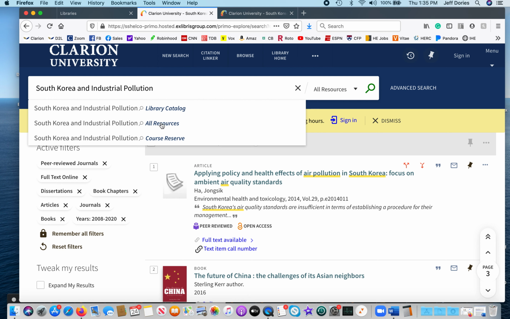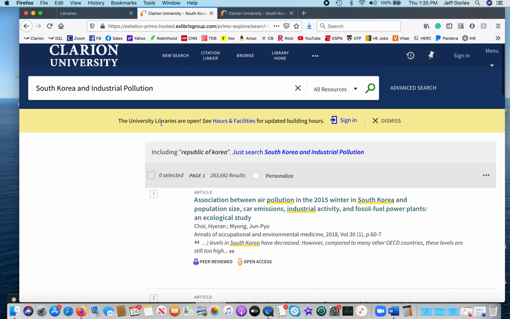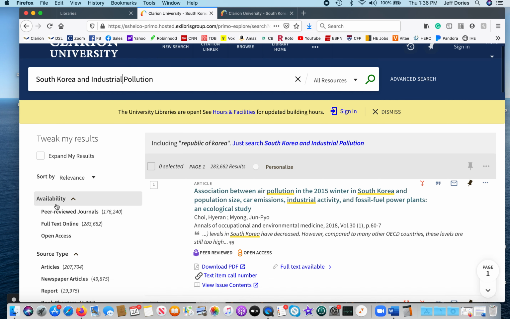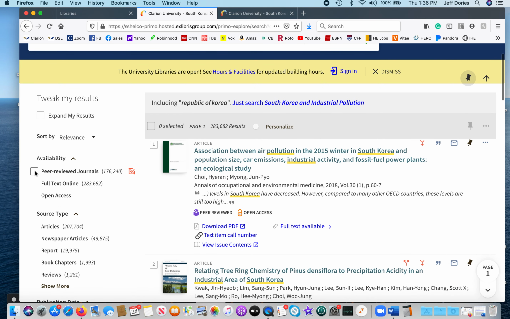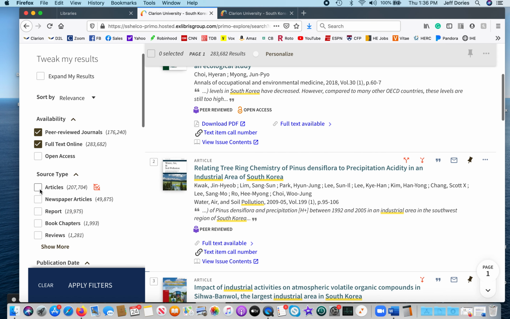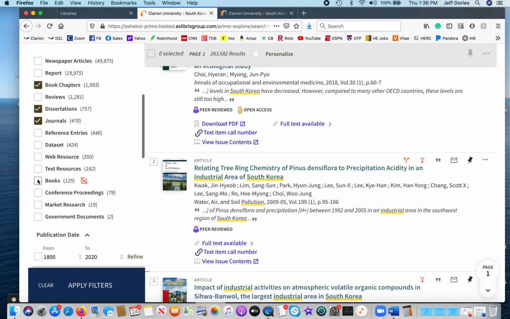And don't forget always all resources. And then, computer's got too much going on. We will go with peer review, full text online. And then articles, book chapters, show more, dissertations, journals, and books.